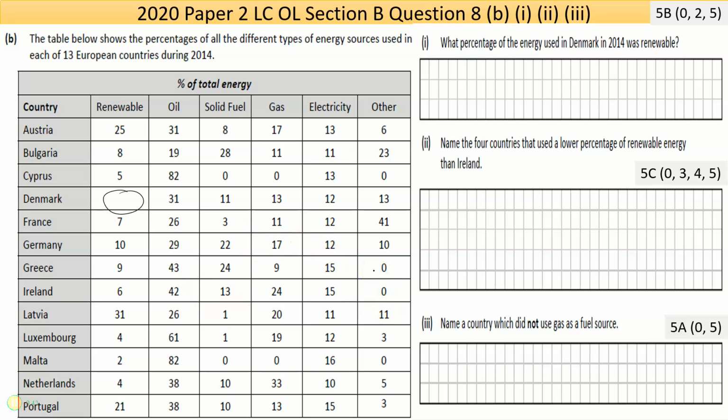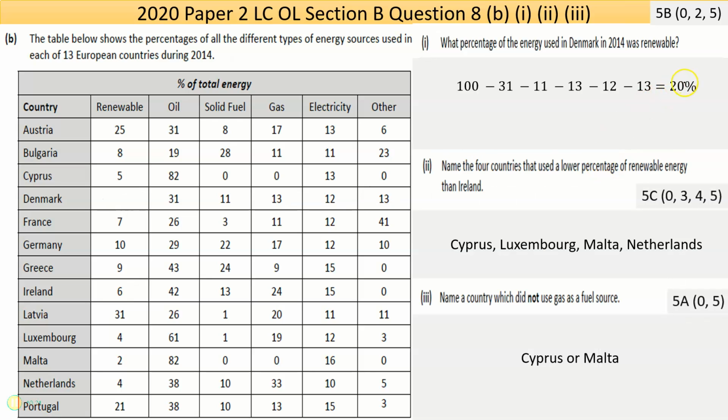And it just says 13 different countries. Ireland is there in the middle with our paltry 6% from renewables. Although this is 2014, so I hope that figure has grown. And part 1 here says, what percentage of the energy used in Denmark in 2014 was renewable? Now, all I know is that 100% equals the total. If I take away 31, take away 11, take away 13, take away 12, and then take away the 13, that'll give me the missing value. Now, I have it done on the next page, and that there is 20%.